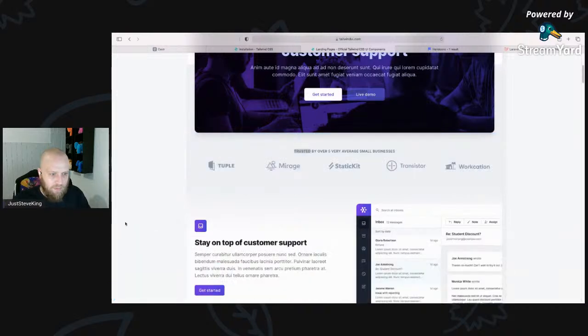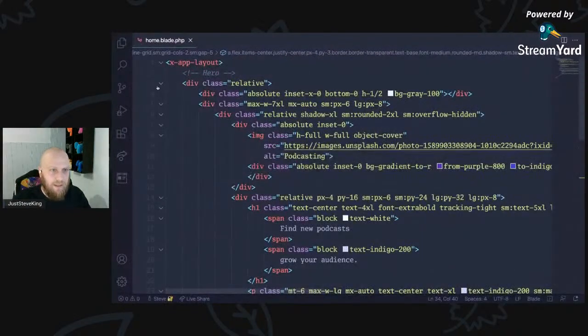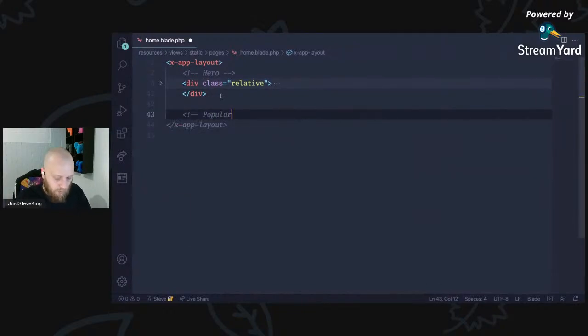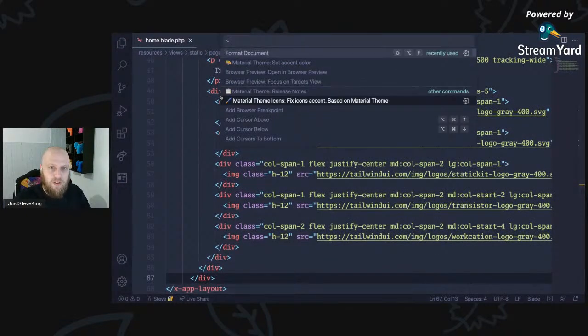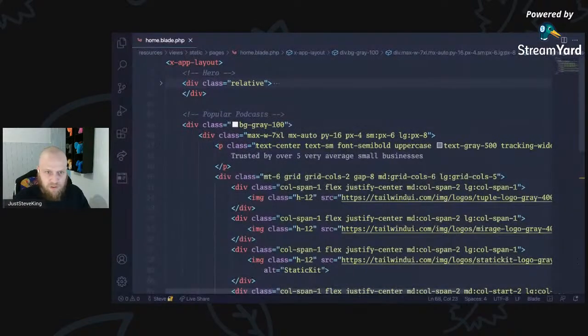So let's copy the HTML from that. Eventually that'll be dynamic. So for now, here's our hero, and underneath here, popular podcasts, drop that in there, and we will format that again. For now, we'll just keep those images the same.